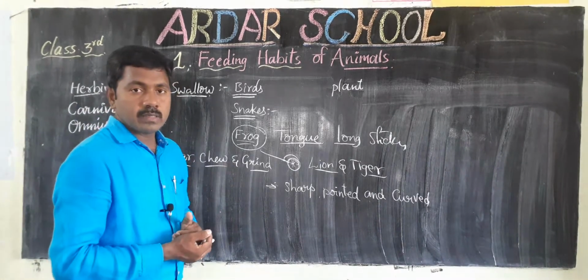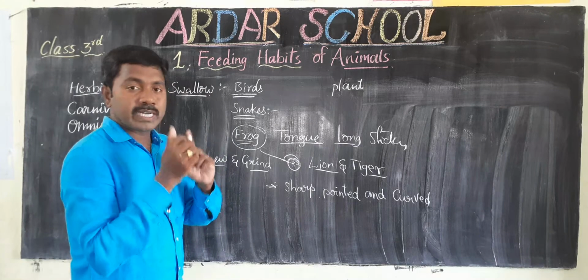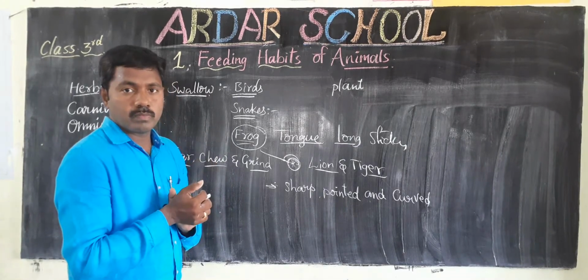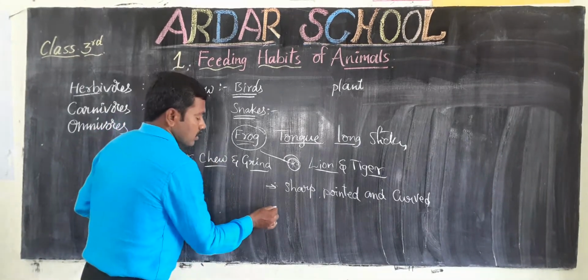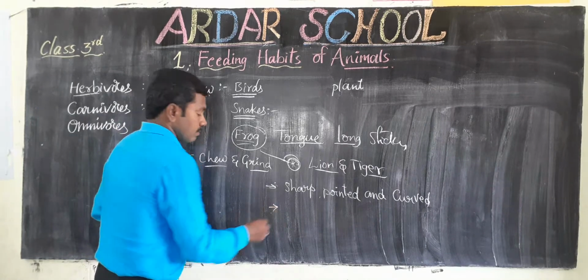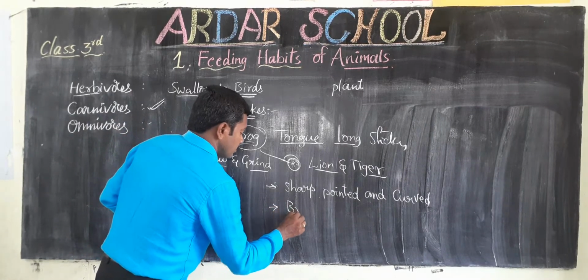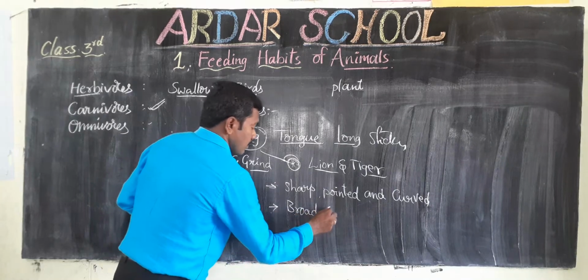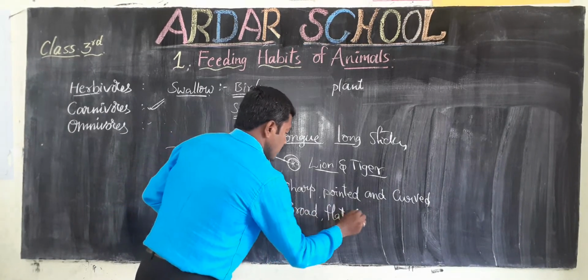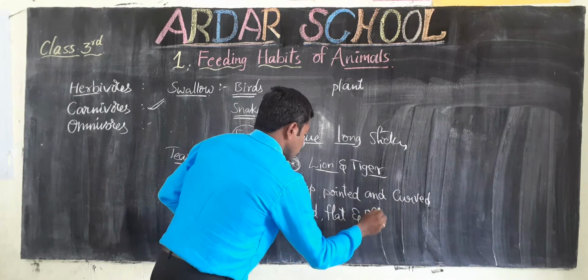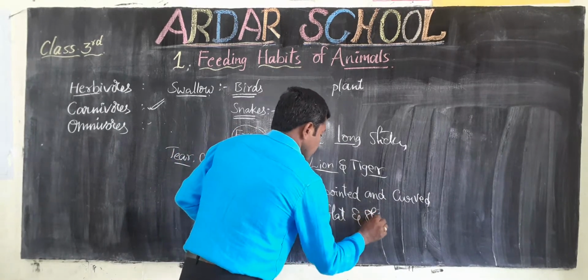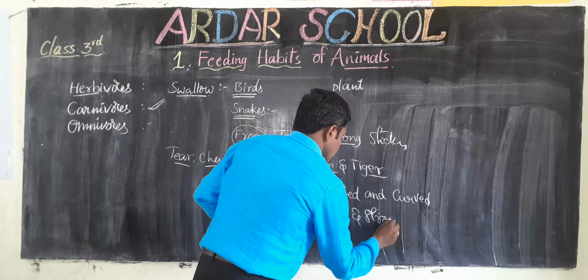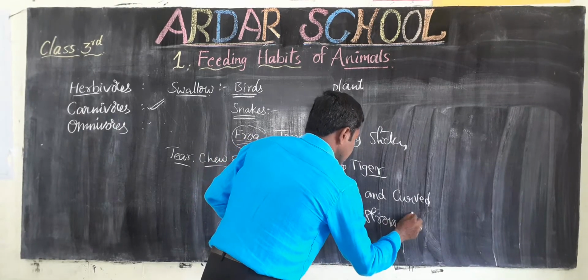After that, in the back of the mouth, some more teeth are there: broad, flat, strong grinding teeth.